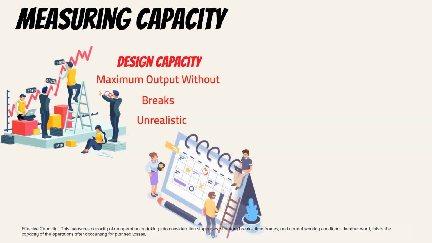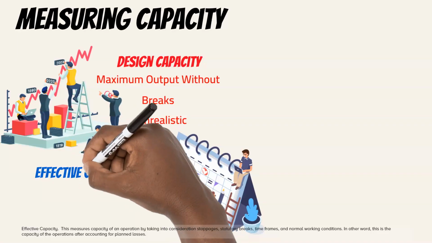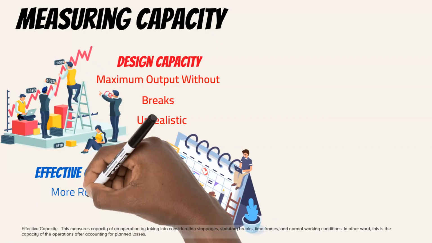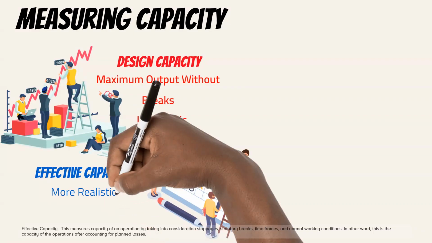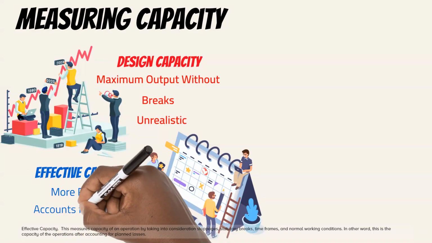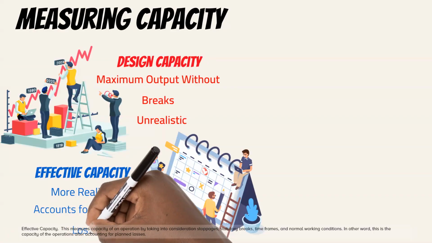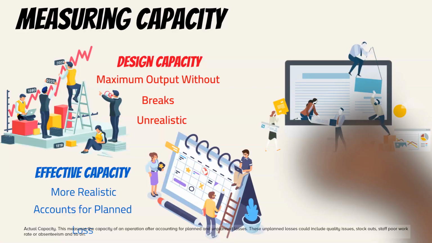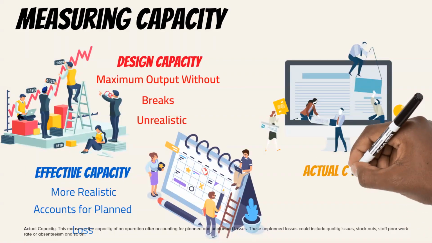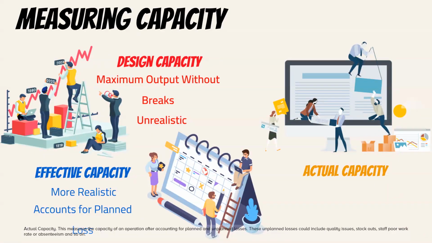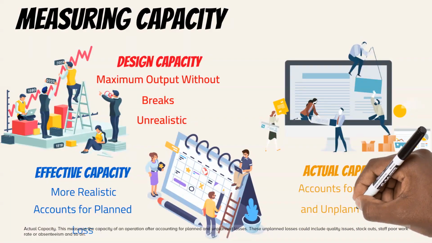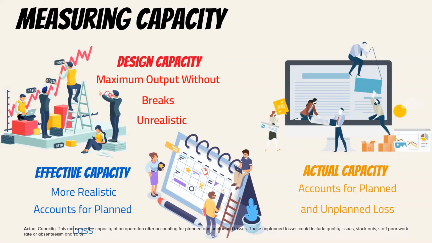Effective capacity. This measures capacity of an operation by taking into consideration stoppages, statutory breaks, timeframes, and normal working conditions. In other words, this is the capacity of the operations after accounting for planned losses. Actual capacity. This measures the capacity of an operation after accounting for planned and unplanned losses. These unplanned losses could include quality issues, stockouts, staff poor work rate or absenteeism, and so on.